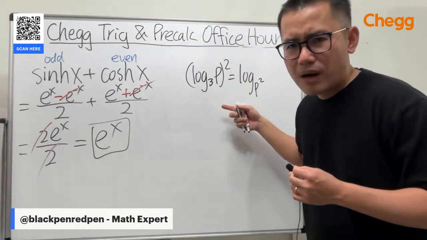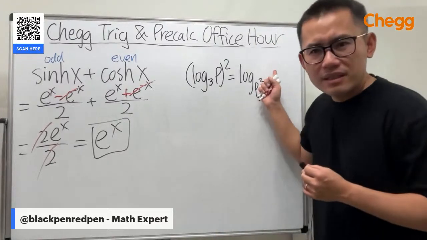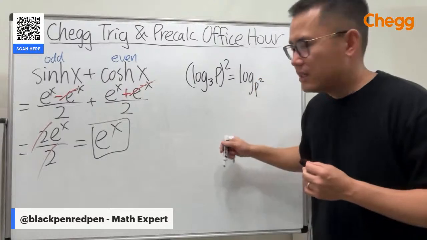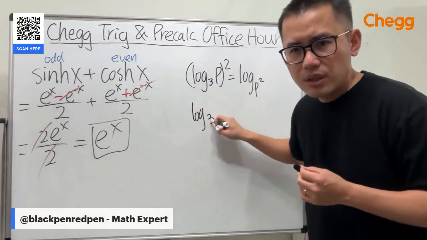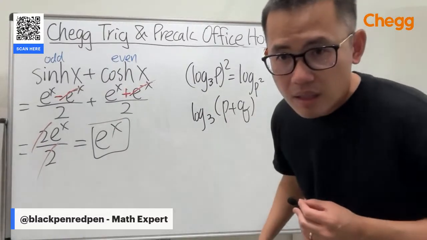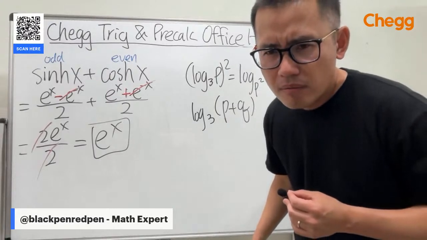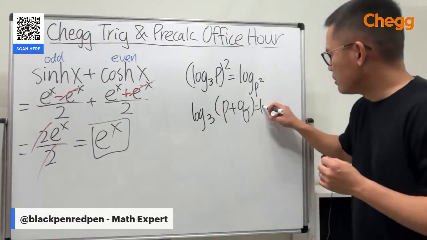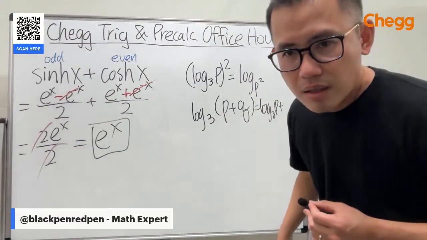Yeah, and then the other part. Yeah, I'm sorry, I can't really understand the syntax. And it's a system of equations. The other one is log base 3 of p plus q. Okay. And then log base 3 of p plus log base 3 of q.